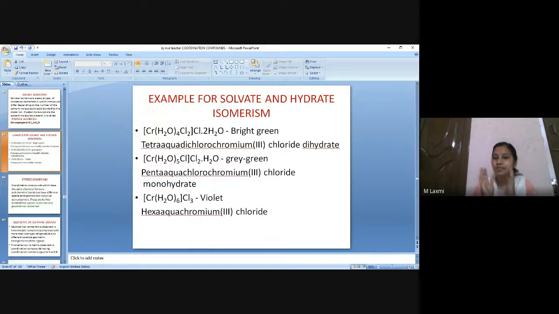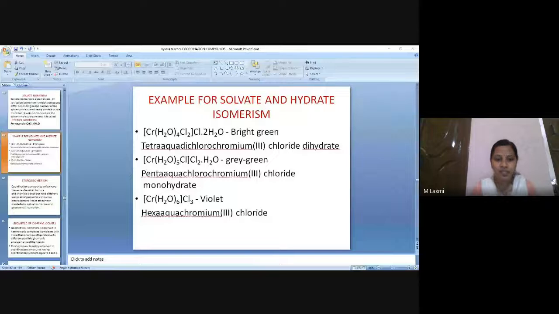Here it is acting like a water molecule, so these two are examples of hydrate isomerism. While in the last example, my water molecule is directly bonded to the central metal ion, present inside the square bracket. So this is an example of solvate isomerism.